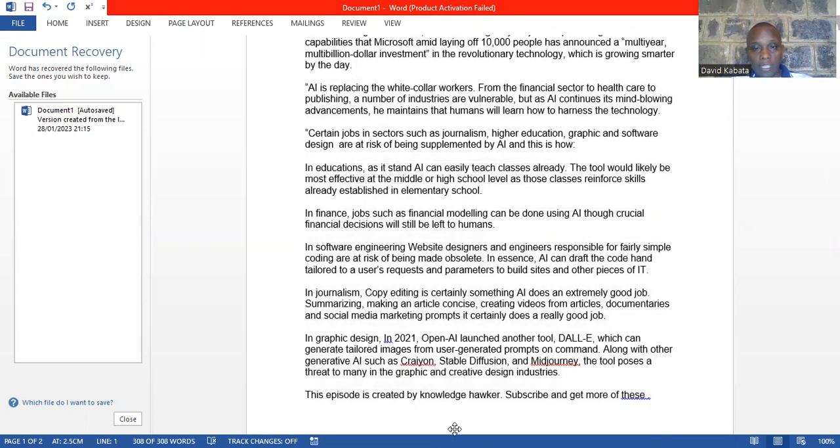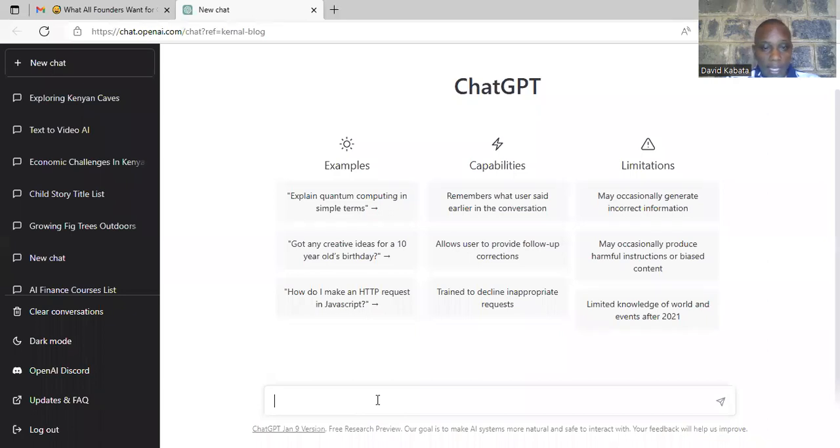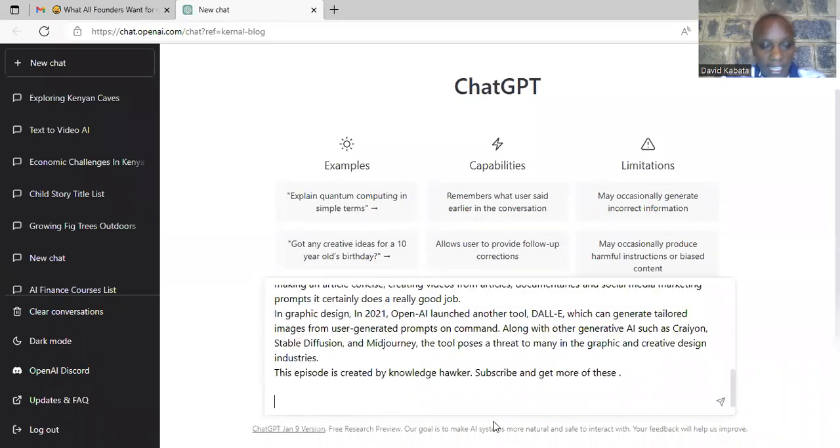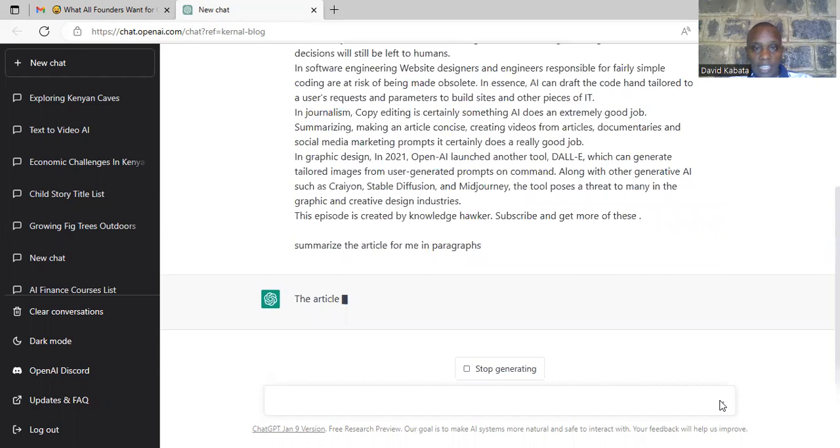I'm going to go to my ChatGPT here, and I paste it there, and I tell it to summarize the article for me. Summarize the article for me in paragraphs, because I want it to be in paragraphs so that it can be easier for me. So you can see I've told it to summarize.